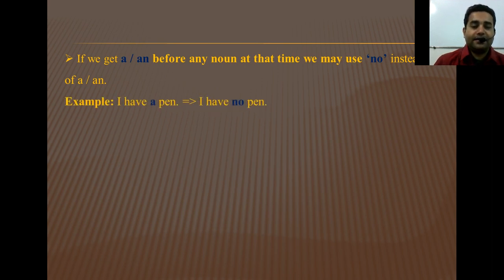I have a pen. I have no pen. If you watch very carefully, in rule number 1, I had used I do not have a pen. So you may use any form of conversion if you get a or an in the sentence. You may write the answer like I do not have a pen. That was correct. I have no pen. That is also correct.